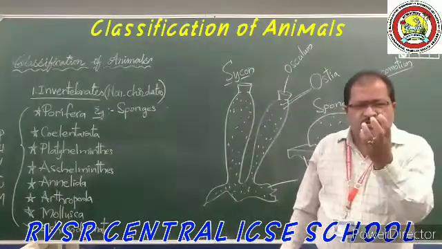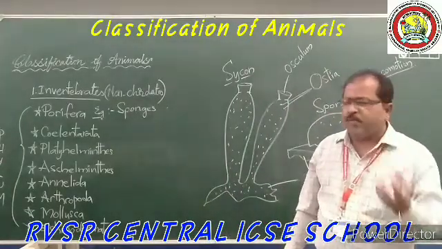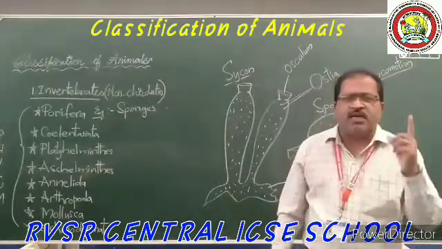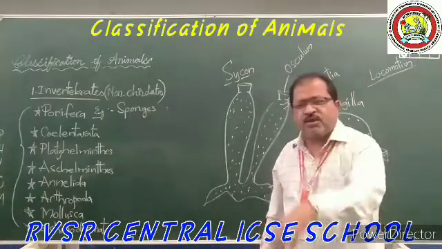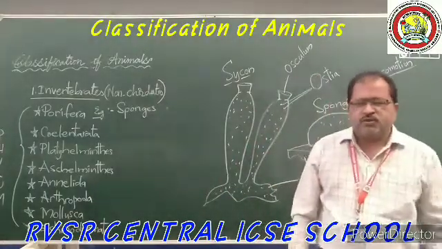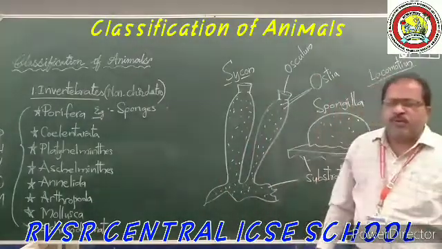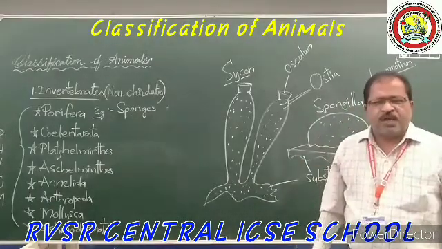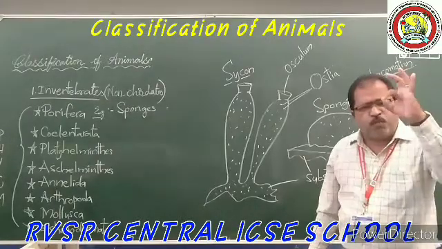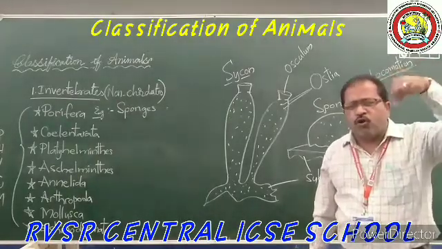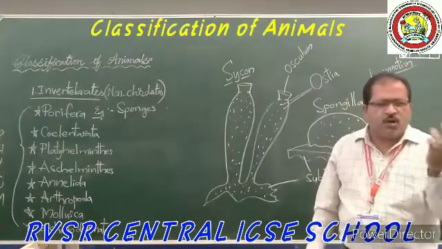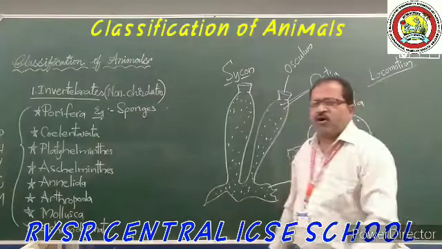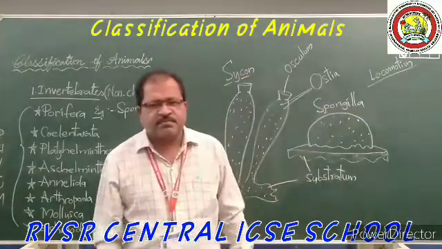Okay, because, as I already told you, these are aquatic animals, they take the oxygen which is dissolved in the water and they release the carbon dioxide into the water once again. So the osculum is useful for removal of waste materials from the body, and the ostia, the small pores, meaning microscopic holes, help the organism to take water into their body.